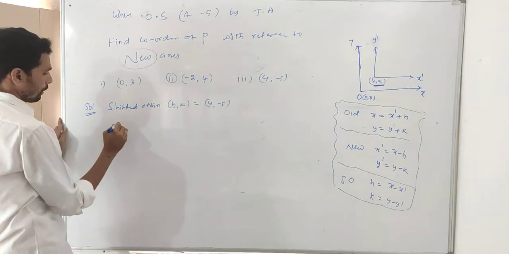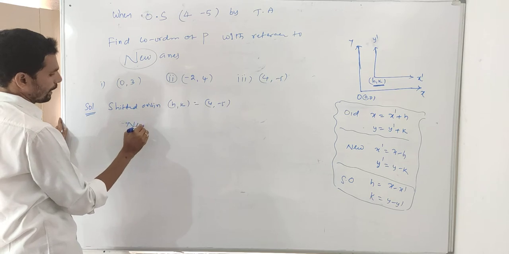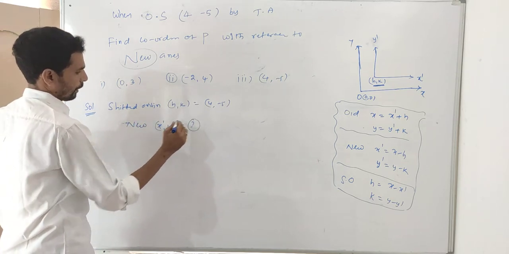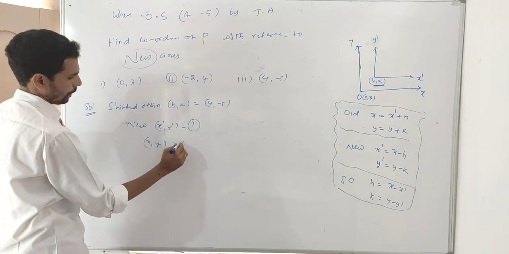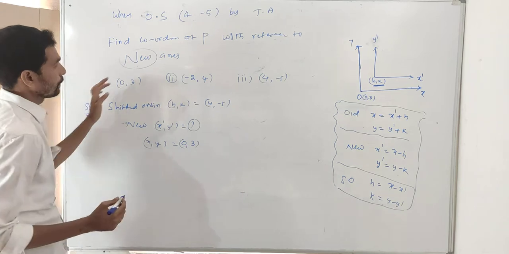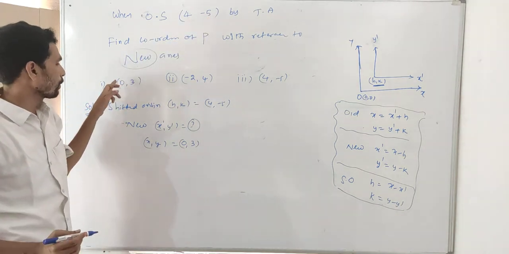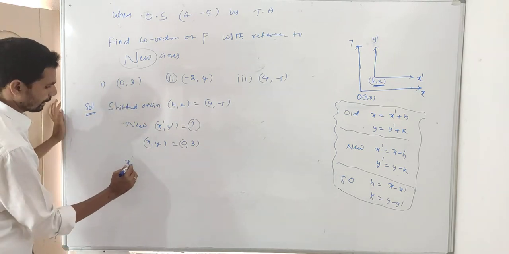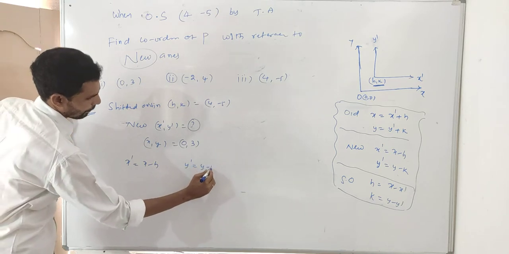Next, what do you want? You want the new, since the old is given. Find new means x dash comma y dash. For the first problem, what is given? X comma y is equal to 0, 3. Because shifted origin is h comma k, we want the new. Given is old, this one is x and this one is y. So what formula do you want? X dash is equal to x minus h. Y dash is equal to y minus k.